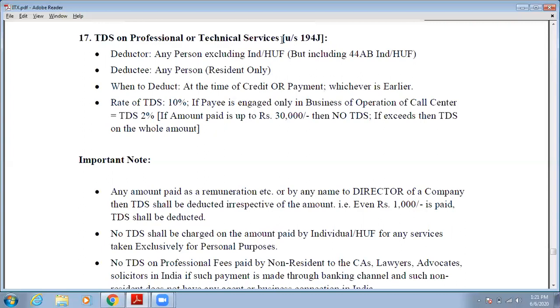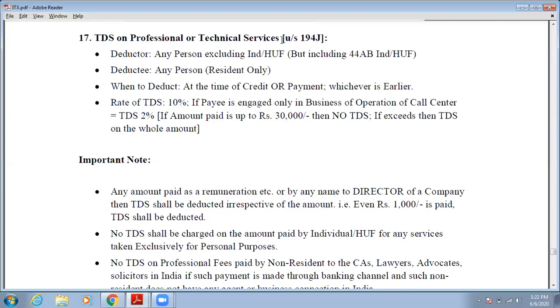What will be the rate of TDS? 10% if payee is engaged only in business of operation of call center. Otherwise, TDS will be 2% if amount paid is up to 30,000, then no TDS; if it exceeds, then TDS on the whole amount. Okay. So see, if